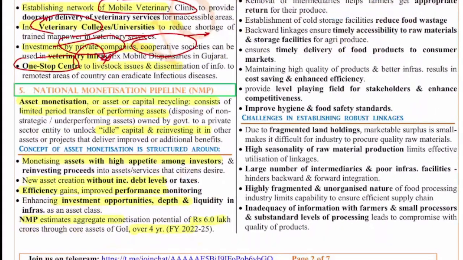So next question, the fifth question, is on the National Monetization Pipeline. The National Monetization Pipeline is the asset monetization program of the Government of India.